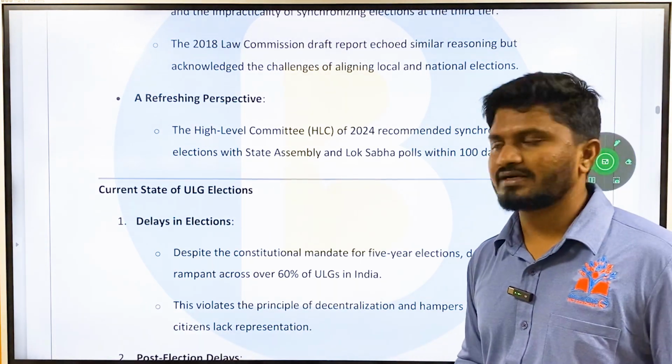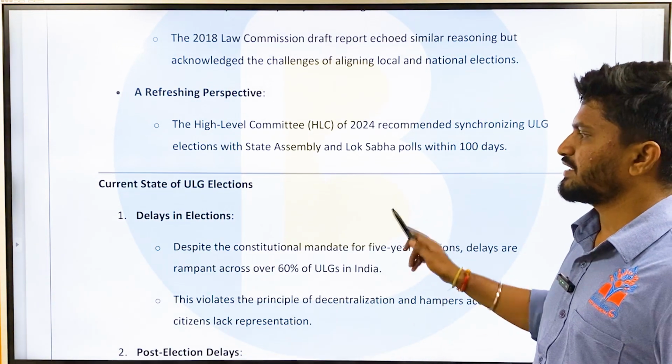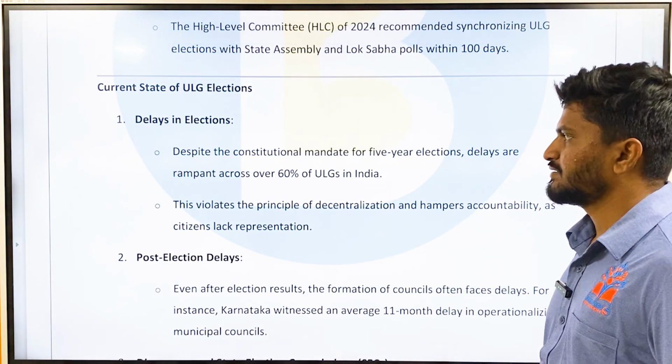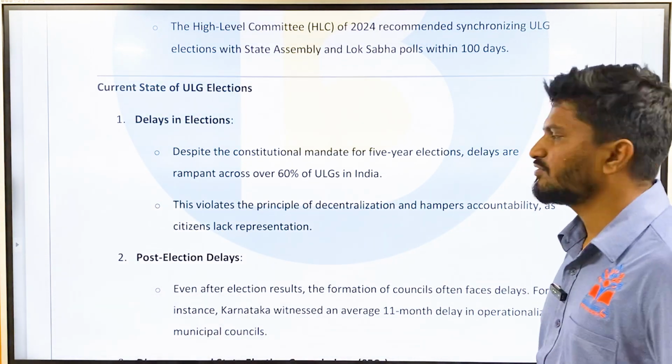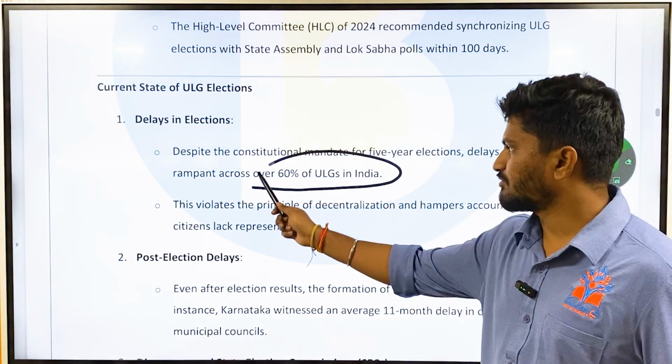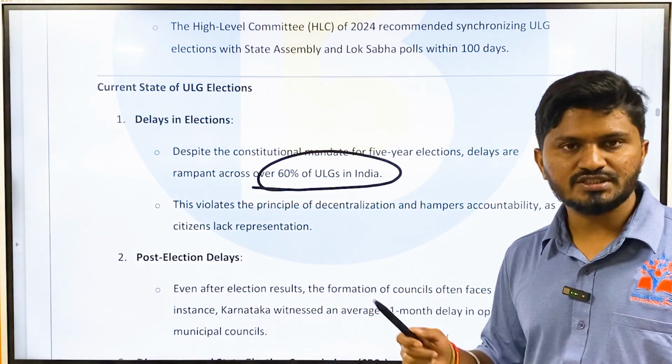there are certain key takeaways which talk about the current status of the urban local elections. So currently there are delays in elections despite the constitutional mandate of elections every 5 years. Delays are rampant across over 60% of urban local bodies in India. This data can be used in your answer.